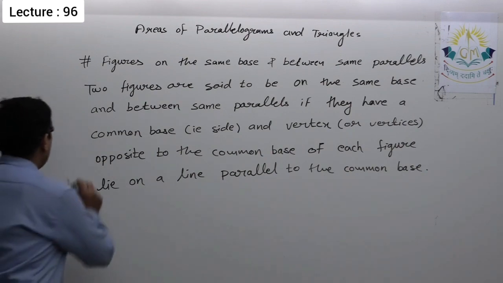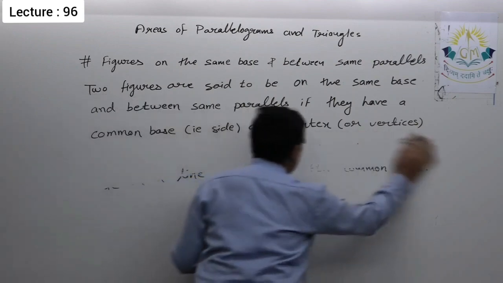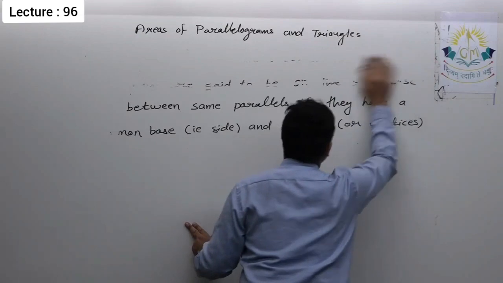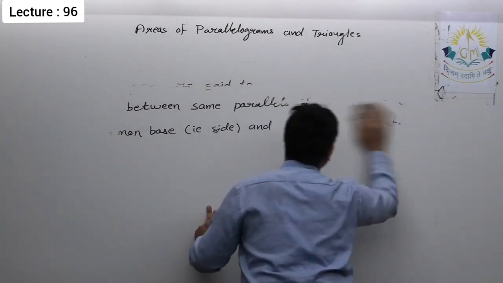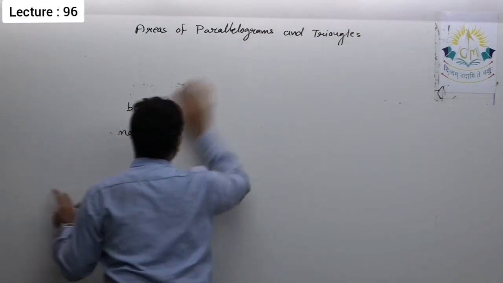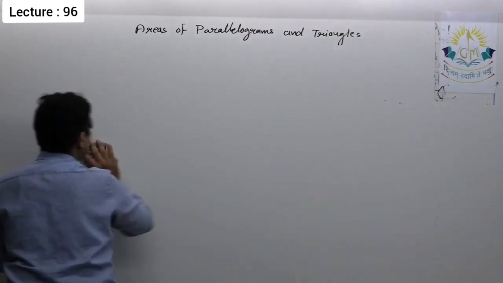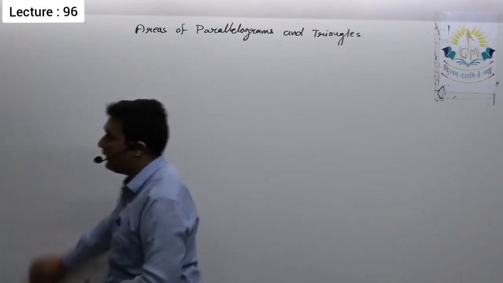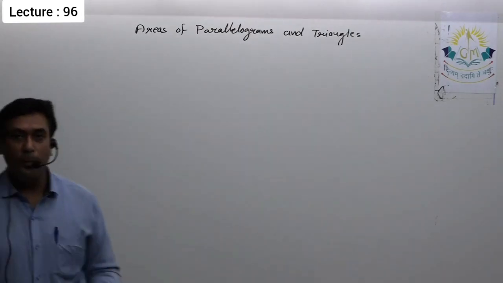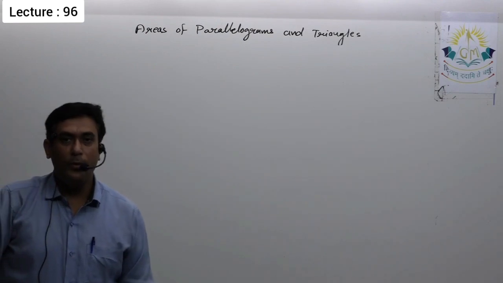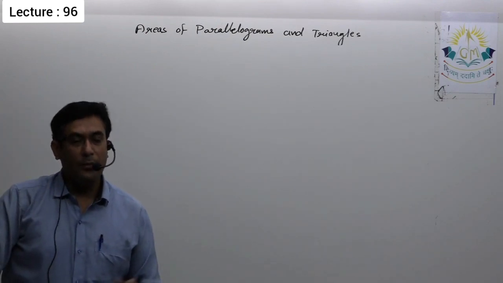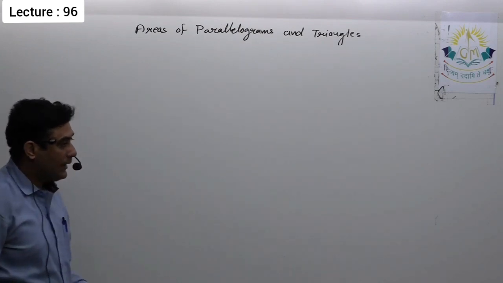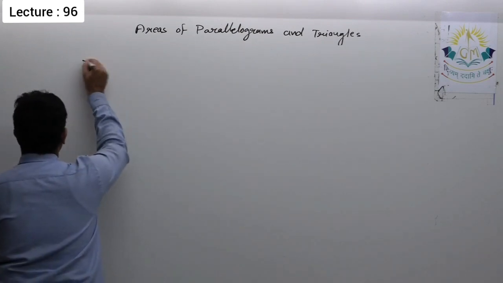Okay, so now after this we'll start the next thing, that is, some theorems related to this concept. Here we saw if it is possible to draw two parallelograms having the same base and lying between the same parallels. Whenever there are two parallelograms which have a common base and lie between the same parallels, then their areas must be equal. So here we'll get the next point.